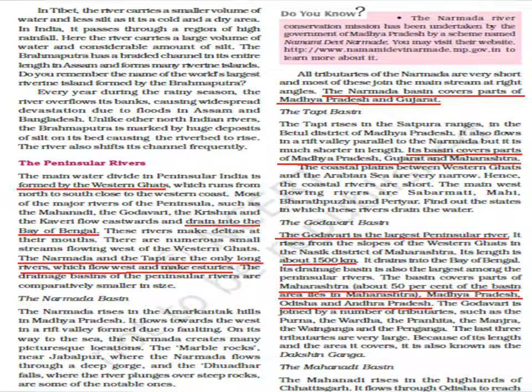When it enters India, it passes through a region of high rainfall, so it carries a large amount of water and more silt. Every year in the rainy season, this river overflows and causes floods in Assam and Bangladesh.